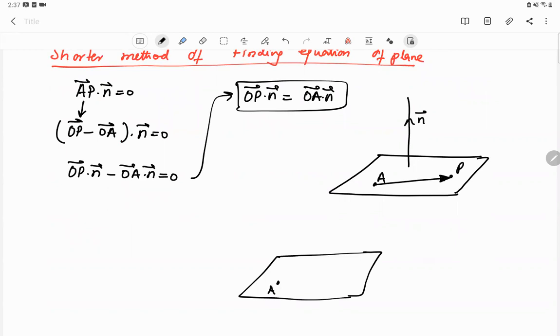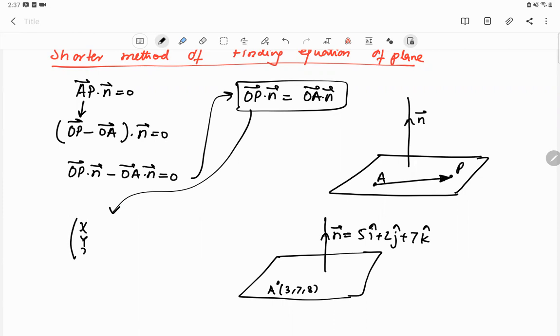For example, a plane contains the point (3, 7, 8) and a vector normal to the plane is, say, 5i plus 2j plus 7k, okay? If they ask me to find the equation of the plane, what I will do is write (x, y, z) dot (5, 2, 7) equals (3, 7, 8) dot (5, 2, 7).